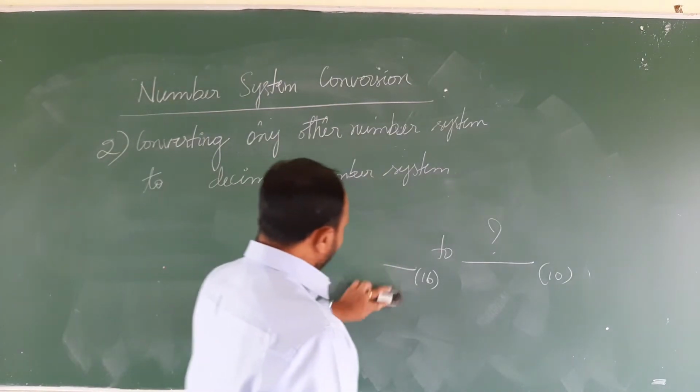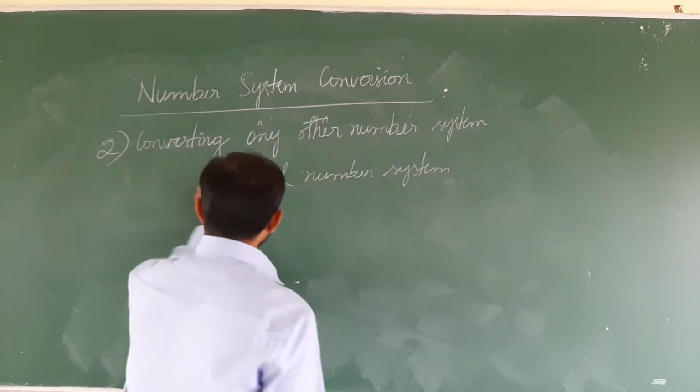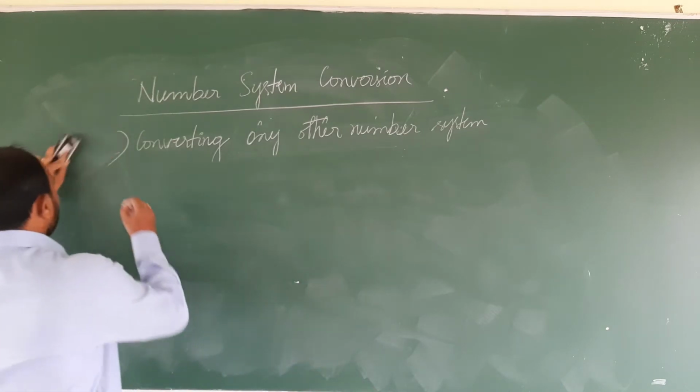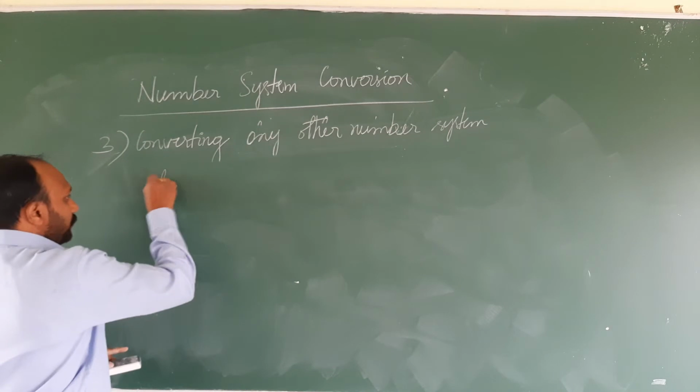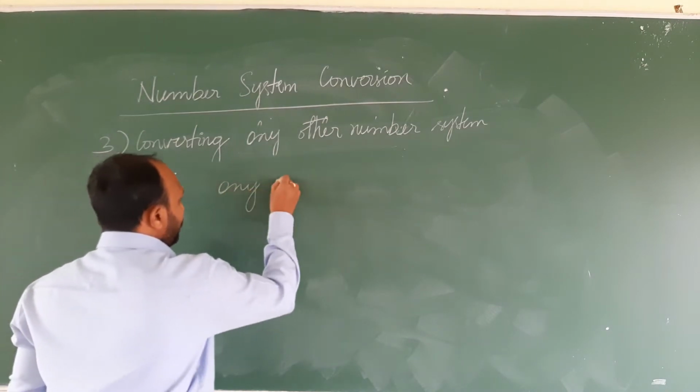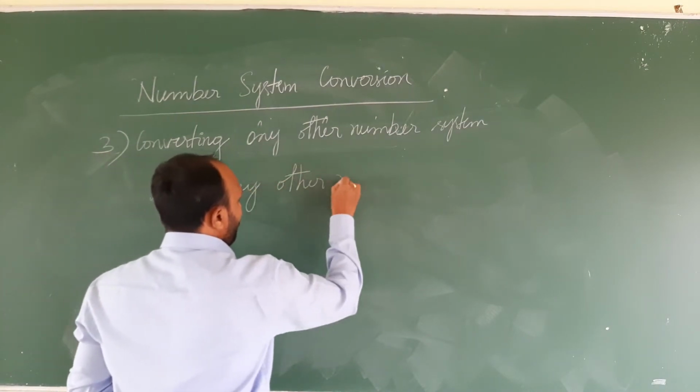Similarly, the third form of conversion is converting from any other number system to any other number system.